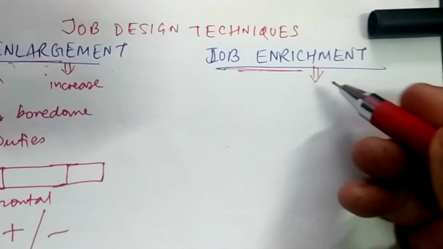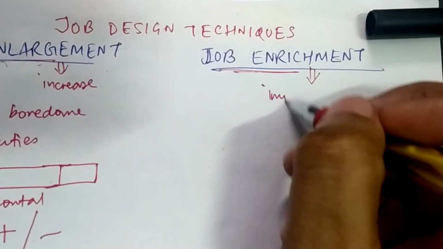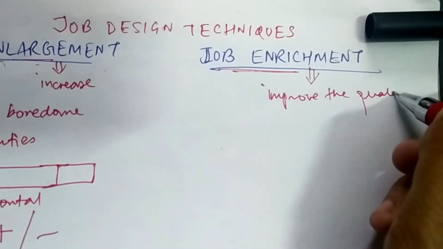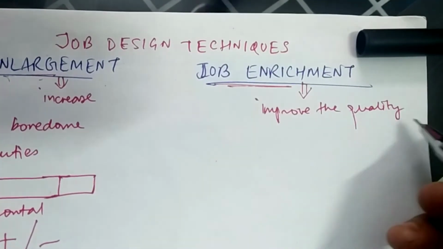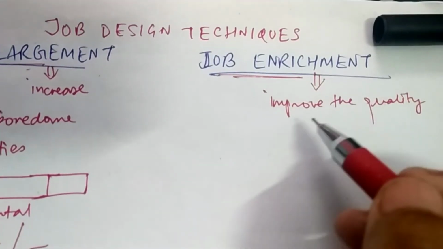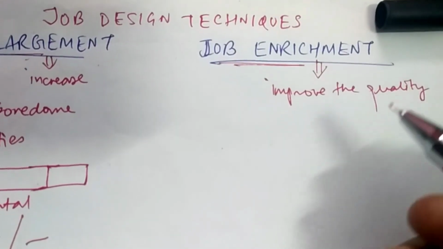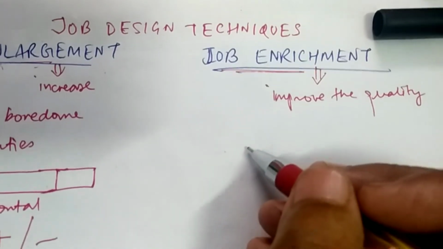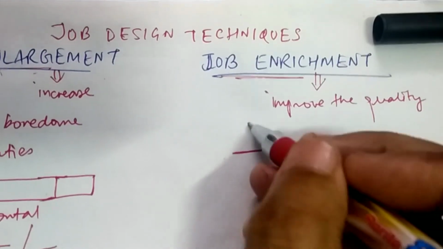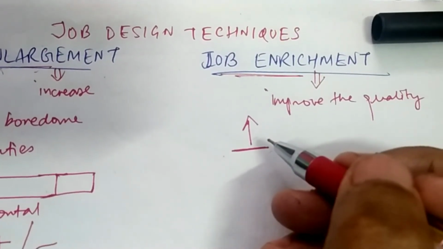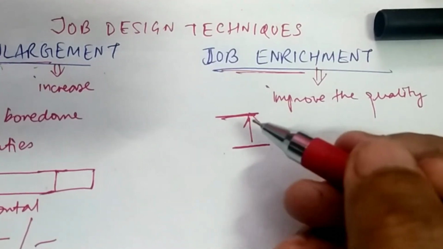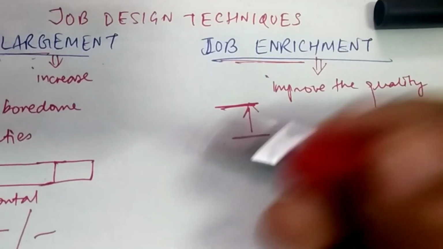Enrichment means to improve the quality, the quality of the job. So job enrichment means improving the quality of the job. That means you are doing the job at this level now. After job enrichment, you have moved up to this level. So the level has improved, it has increased.